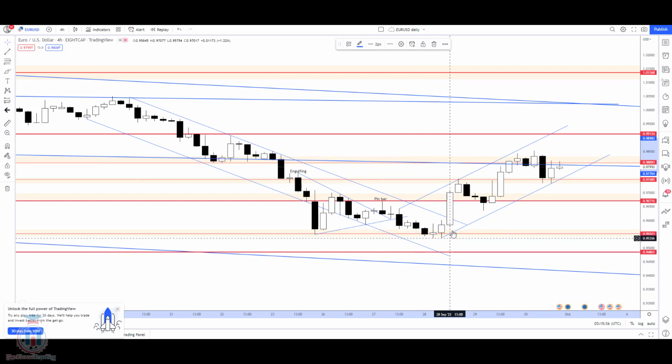From here, the price has managed to make a strong bullish candle that took the price over all previous 4-hour time frame candles. We can see that it has closed above, which was indicating that the price has managed to break this 4-hour time frame resistance level and also this one. So it was expected that the price will try to continue to move up.